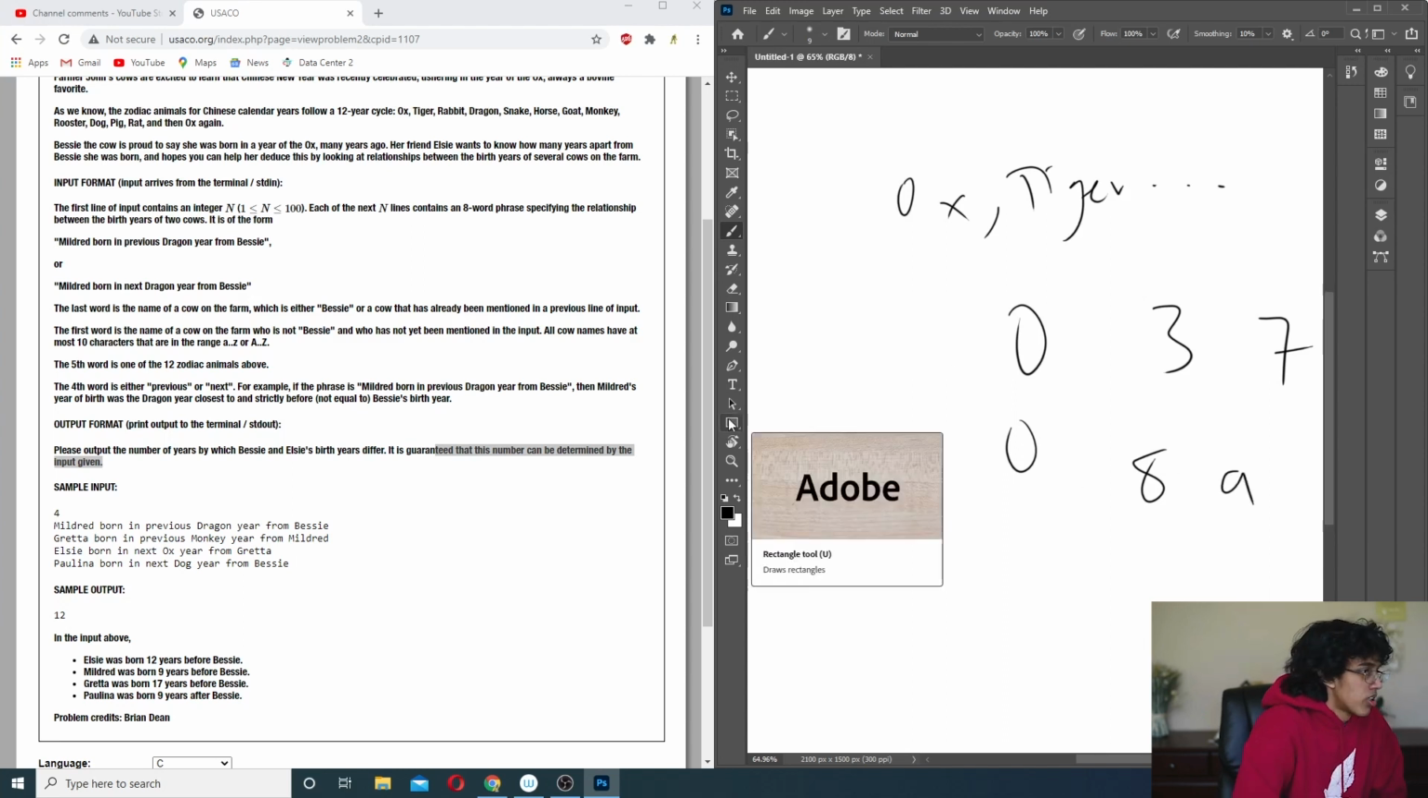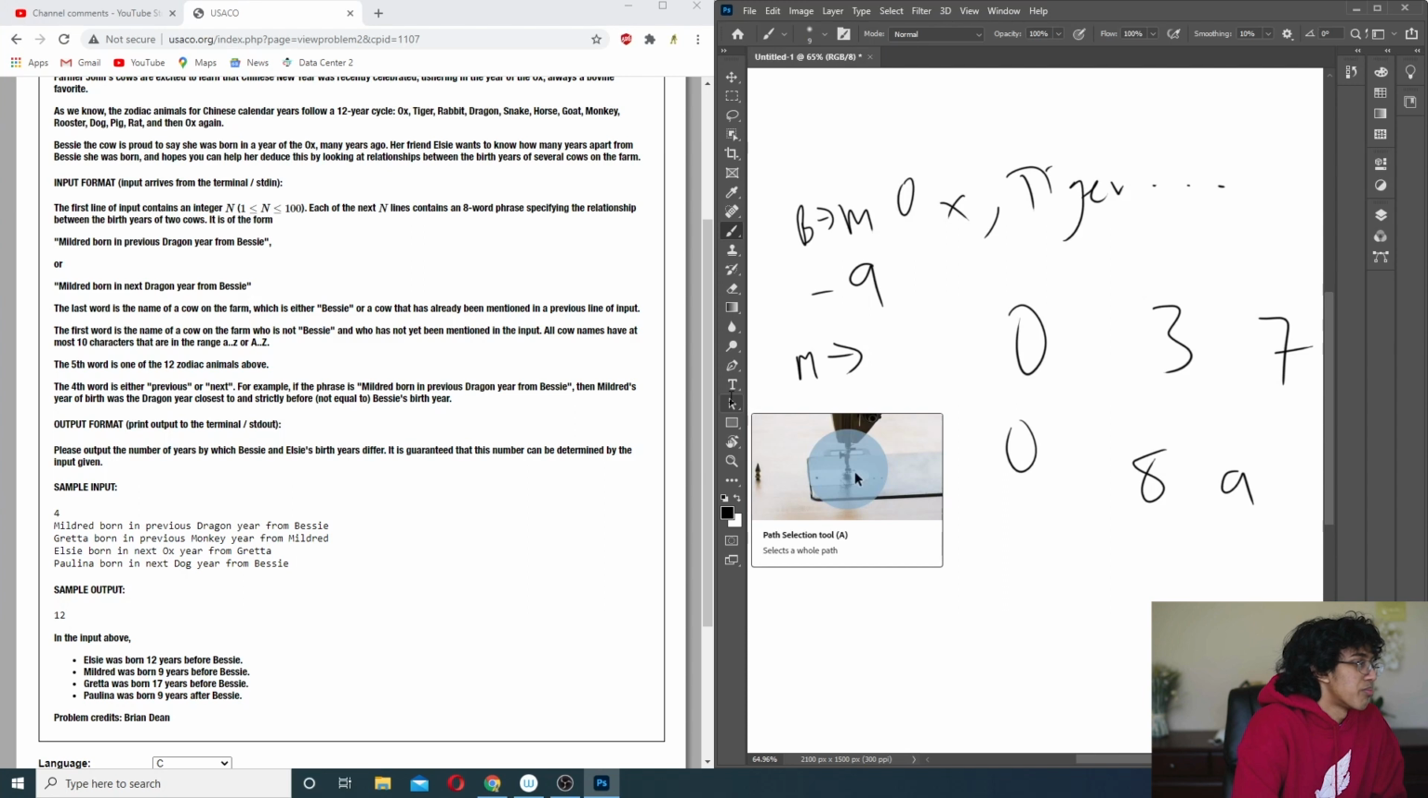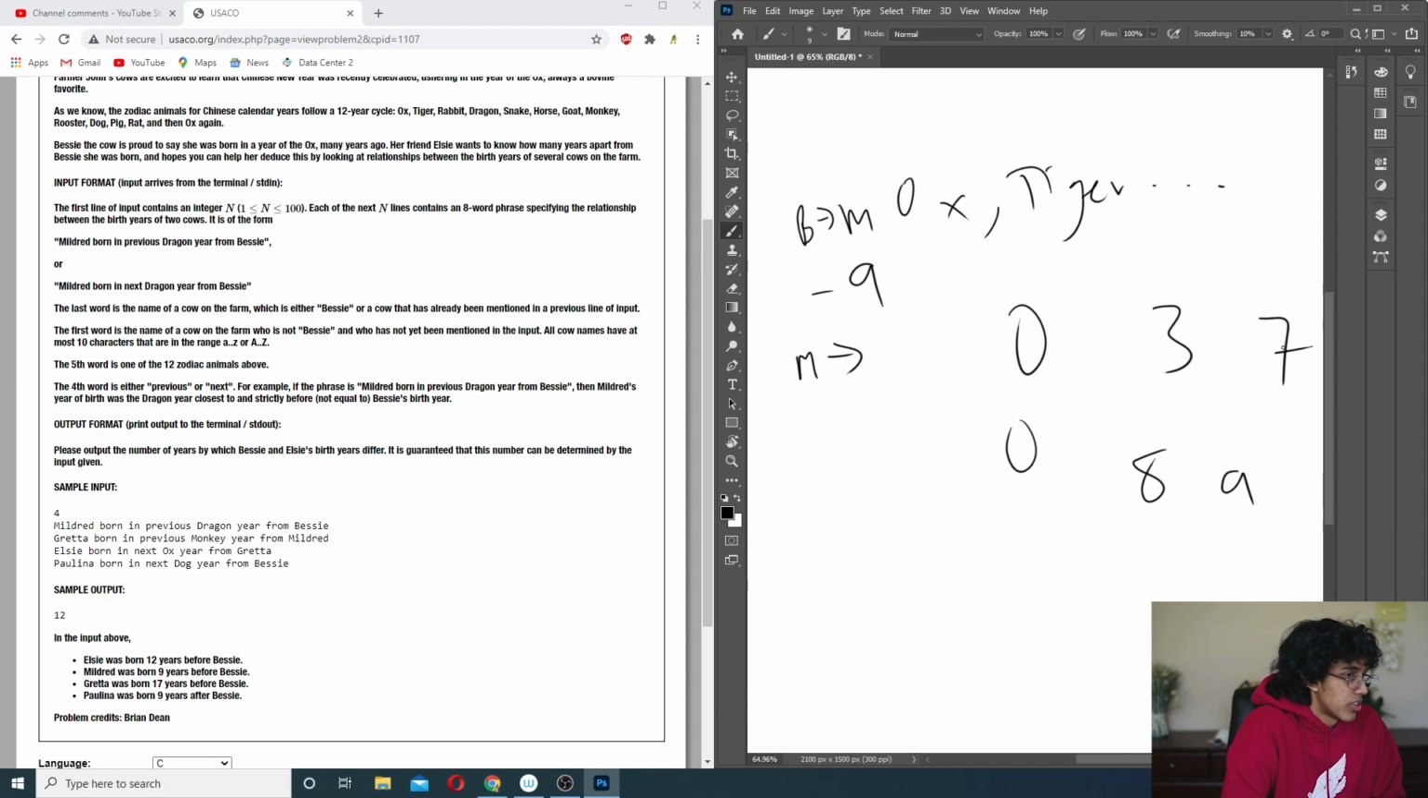Dog is 9. If she's in the previous dragon year, you're going from 0 to 3 backwards, so it should be minus 9. So Bessie to Mildred is minus 9. Then Mildred to Gobi, going from dragon to monkey, so you're going from 3. Oh, it's guaranteed that it's mentioned in the previous line, so that's fine. So 3 to 7 is like 15 to 7, which is minus 8. Then Gobi to Elsie is the next ox, so you're going from 7 to 0, which is plus 5.